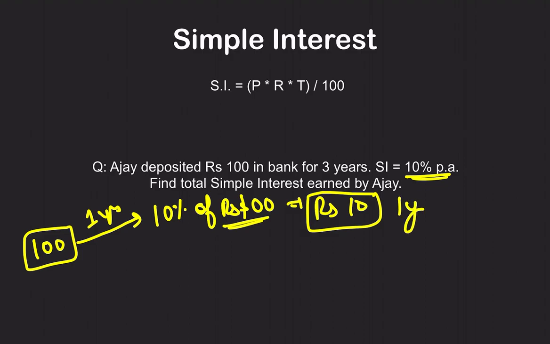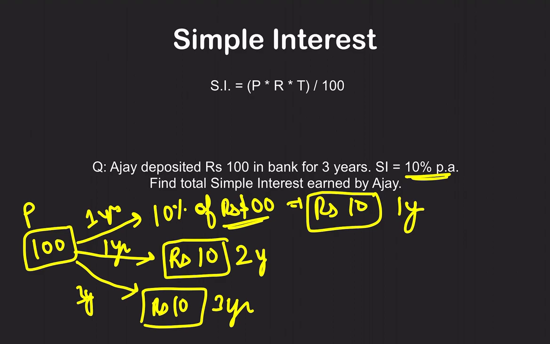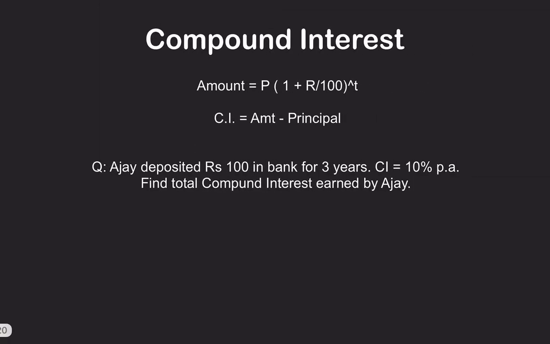Now what will happen after the second year? Again, on the principal which you have kept, the bank is going to give you 1 year interest. That is again 10% of 100 rupees. So after the second year also, you are going to get 10 rupees in your account. After the third year again, you will get 10 rupees in your account. This is how simple interest works. Even before giving you the formulas, I am going to take compound interest first and show you how compound interest works differently.